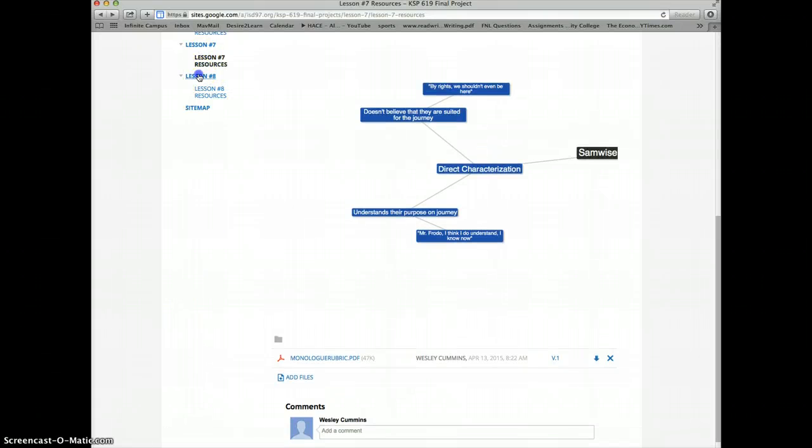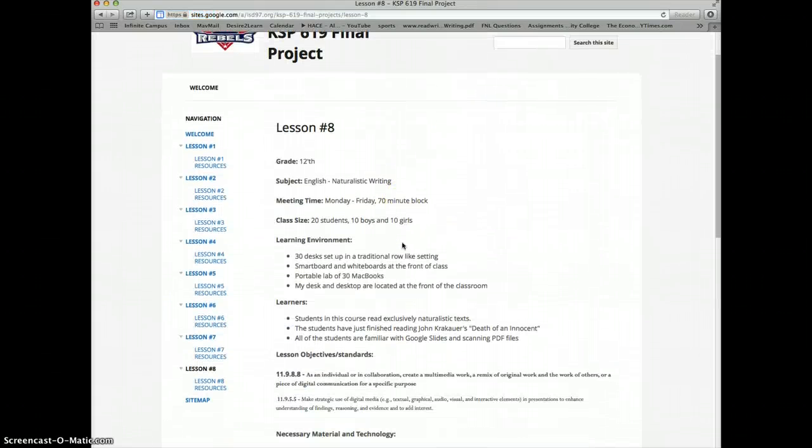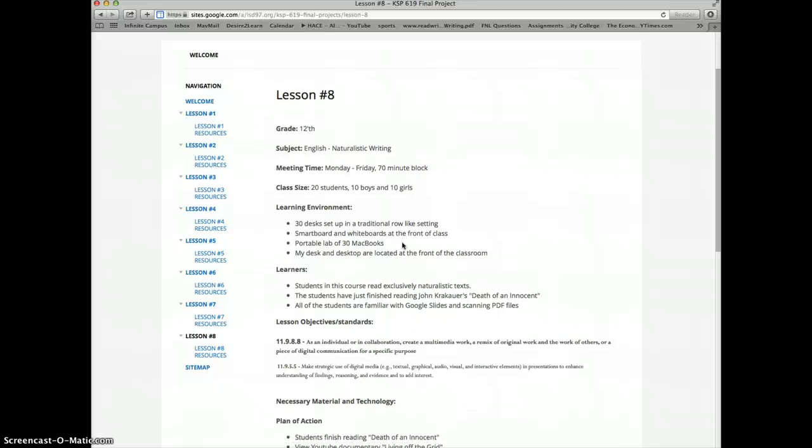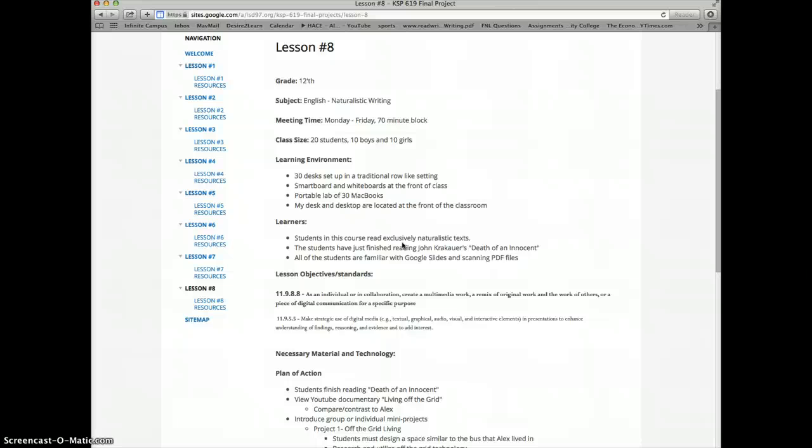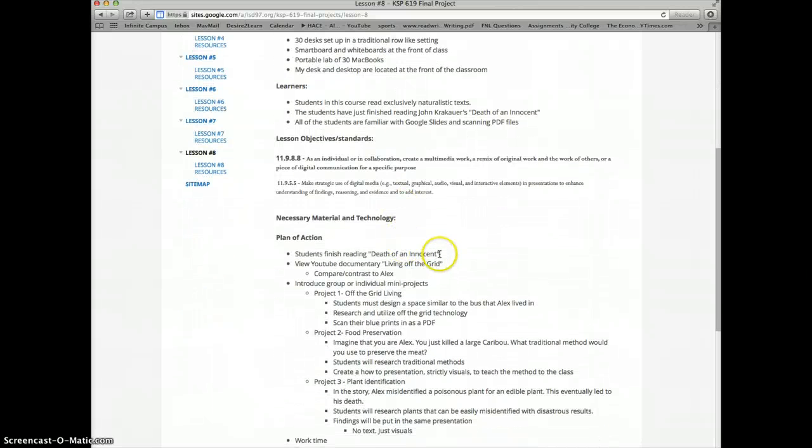The eighth and final lesson. Okay, this is from a naturalism writing course that I teach. It uses the text "Death of an Innocent." It is the story that was written before Into the Wild.